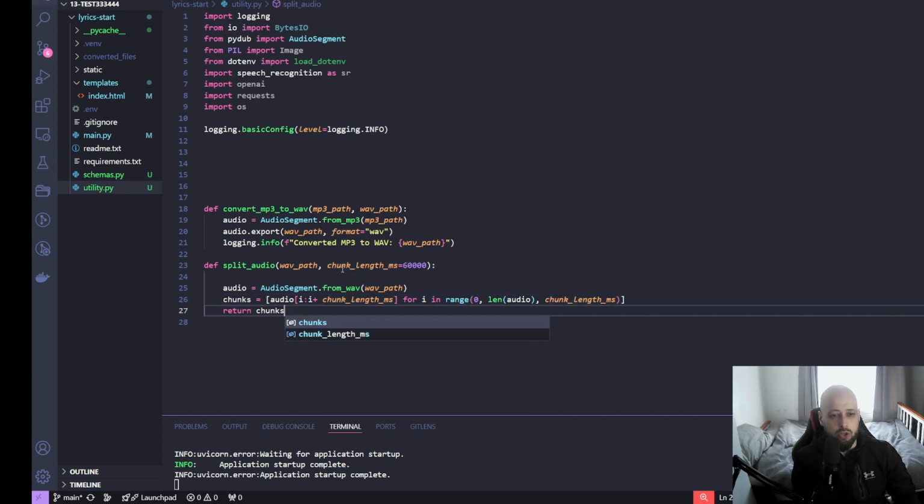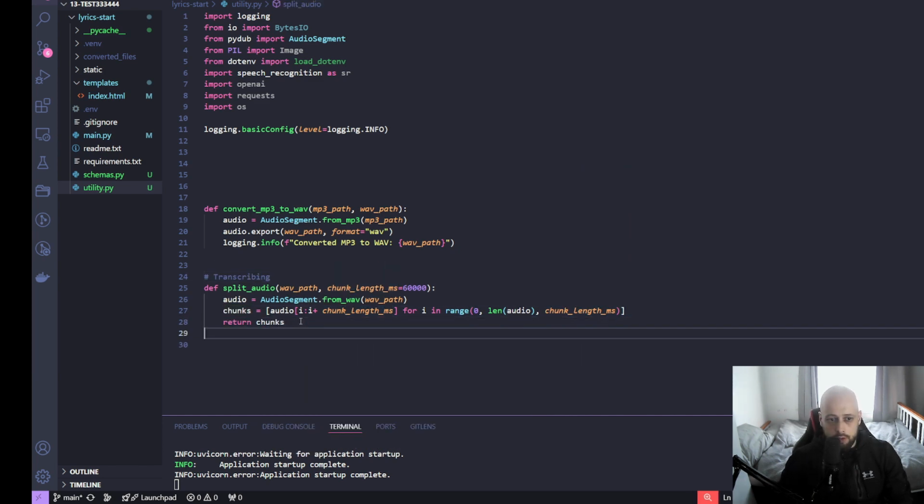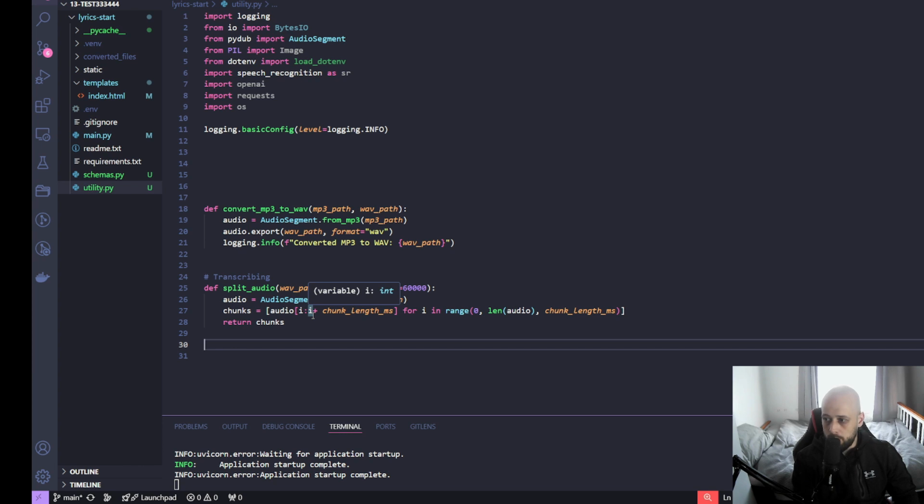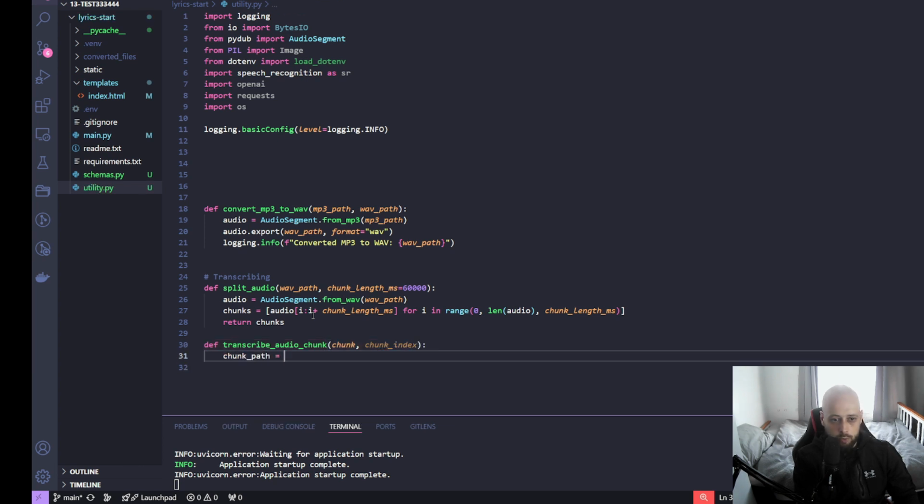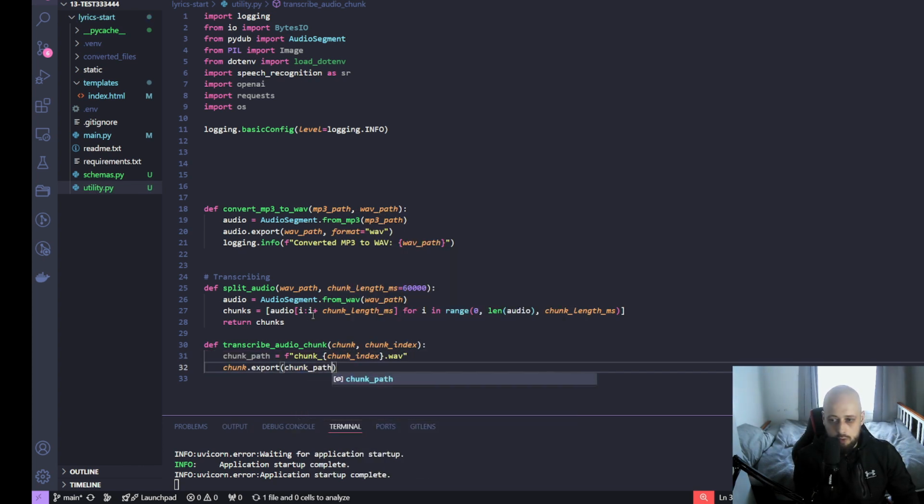And this will return. So this will then split the audio physically into smaller segments, and then we want to transcribe each individual audio segment. So we will create a new function. So this will be transcribe audio chunk, and then this will take individual chunk and the chunk index, and we'll give it the path of each individual chunk. So we'll say that this is chunk and then the chunk index. So finally exporting these individual chunks. So and giving it the format WAV.